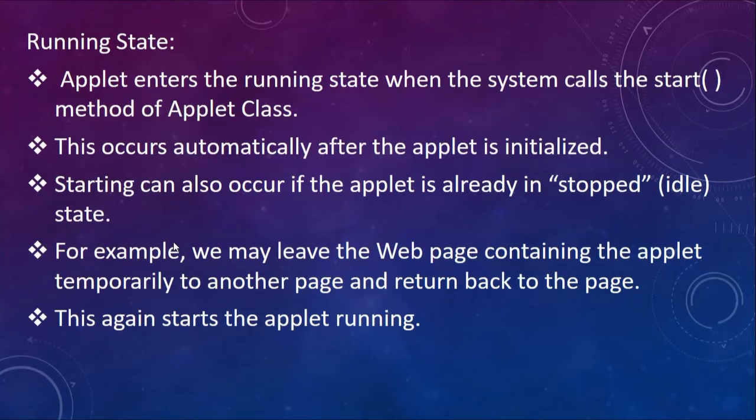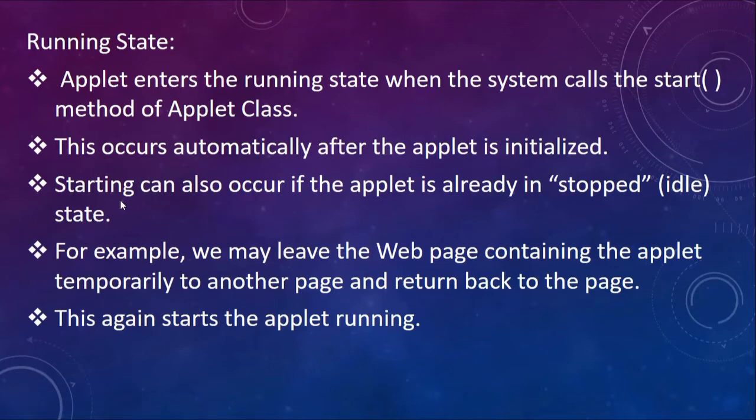Applet enters the running state when the system calls the start method of the applet class. Now remember that once the init method is called, the start method is automatically called after it. So calling of the start method occurs automatically after the applet is initialized. But starting can also occur if the applet is already in the stopped or idle state. So the start method can be either implicitly called, automatically called, when the applet is initialized and automatically starts running. So the start method is called.